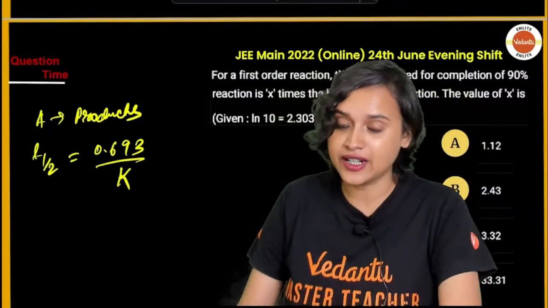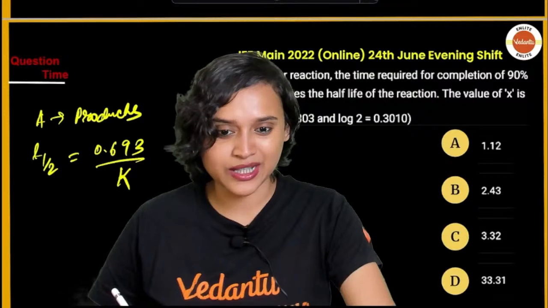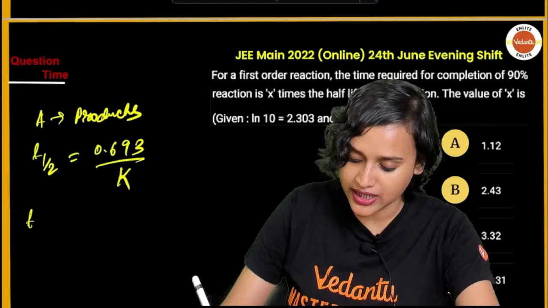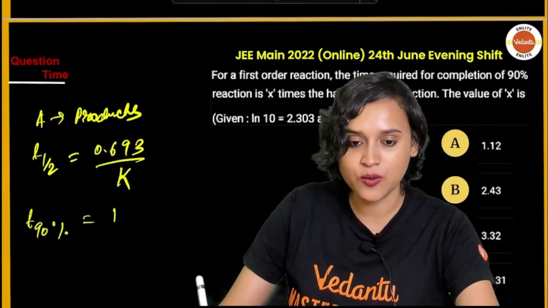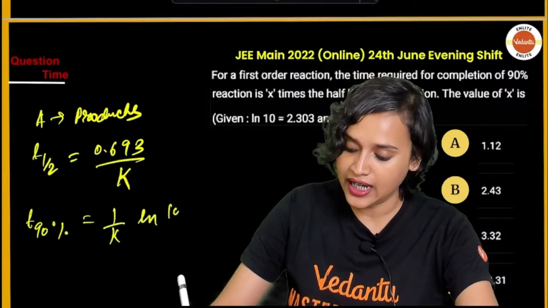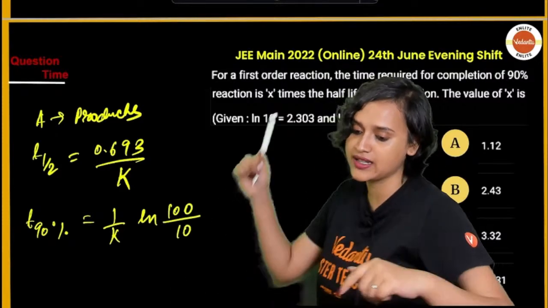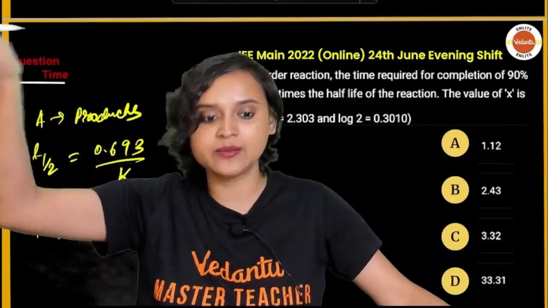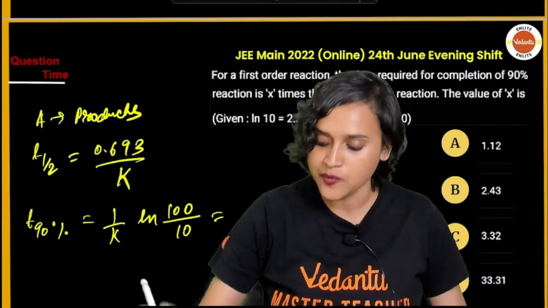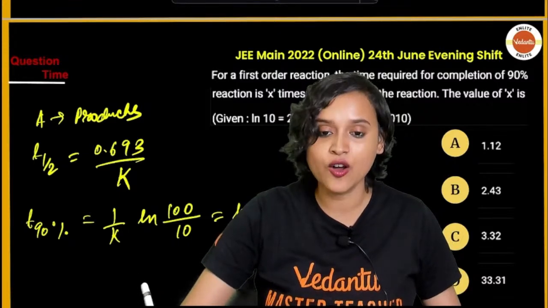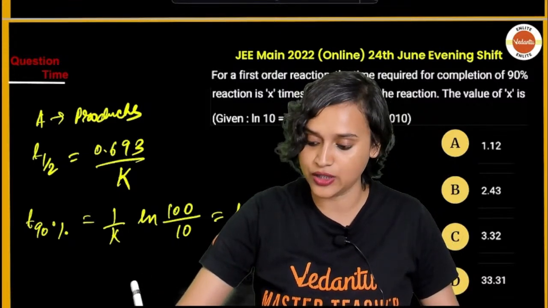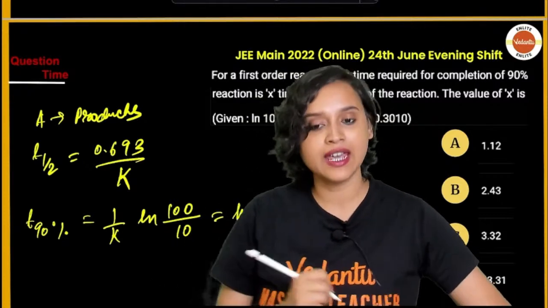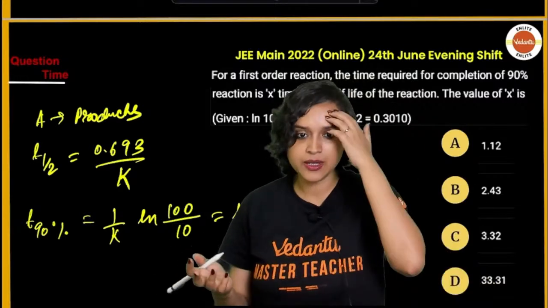Now the time for 90% conversion, everybody, is, okay? The time for 90% conversion, how will you write it? T 90% is equal to 1 divided by K ln of 100 divided by 100 minus 90, because in the question it is written 90%. So total completion is 100. Now 100 minus 90 is what? 10. Exactly. So now we will write it as ln of 10 divided by K, which is equal to 2.303 divided by K. Yes, right, everybody?